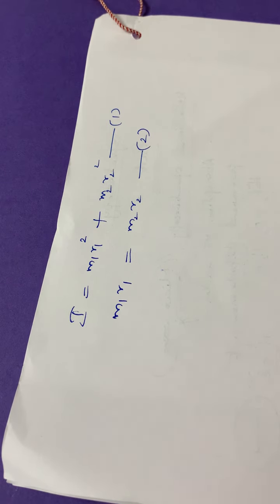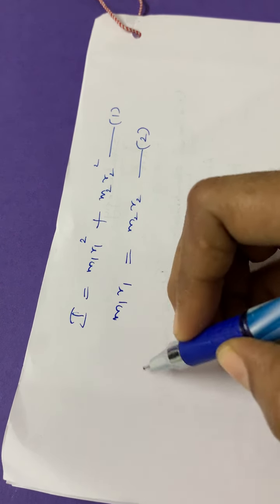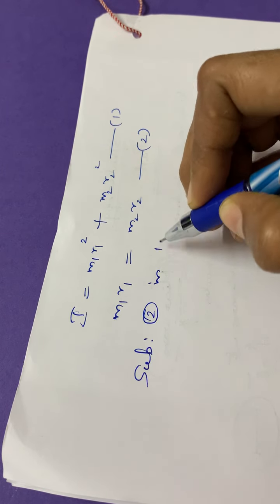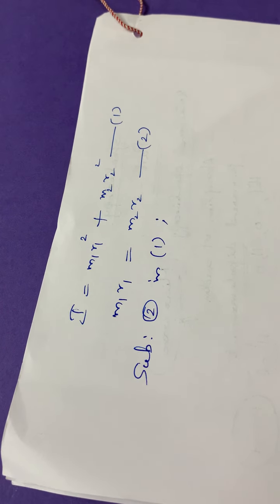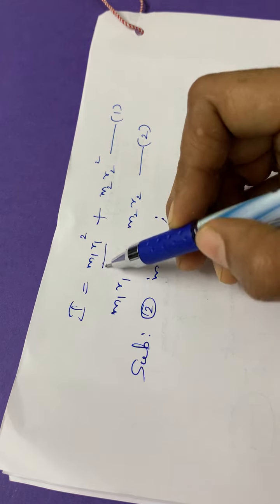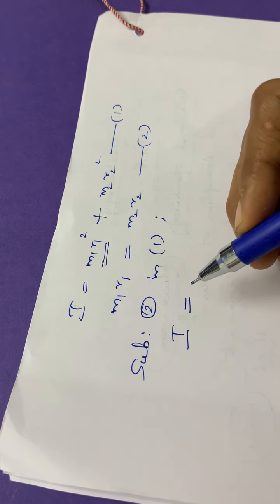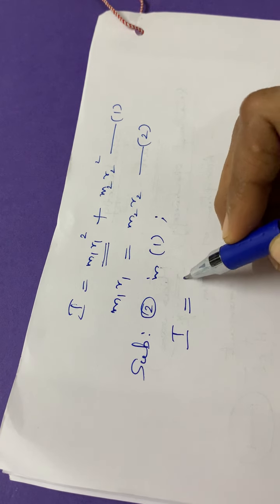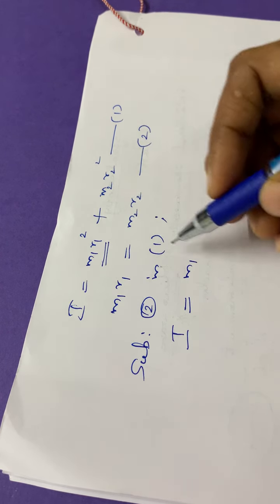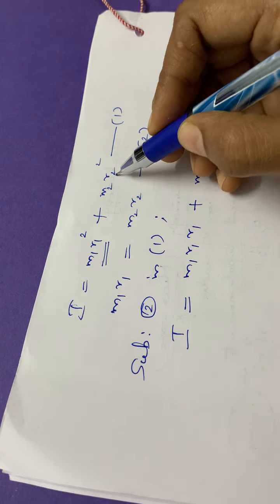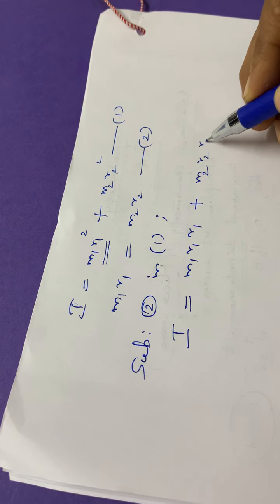The next step is to substitute equation 2 in equation 1. We have to substitute for m1 r1. We can split it and write m1 r1 square as m1 r1 into r1, plus m2 r2 square as m2 r2 into r2.